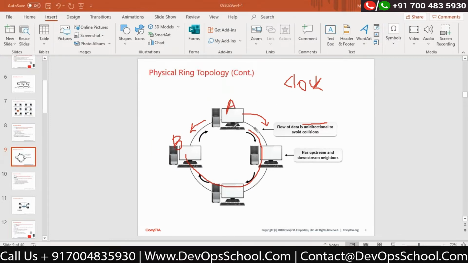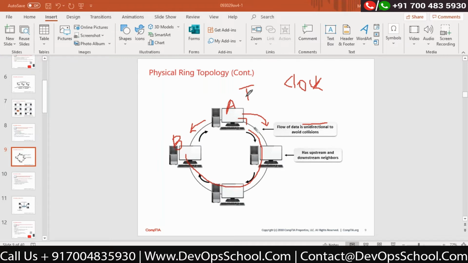If computer A wants to talk to computer B, computer A will not be able to send the data until and unless it has the token with it. Correct? If it has the token, then it needs to keep the token with it until the data reaches computer B. Correct?